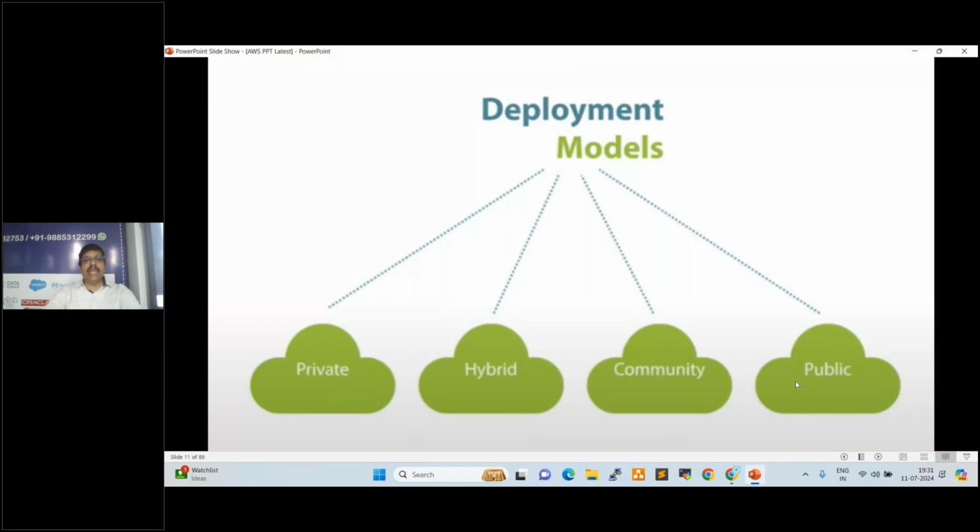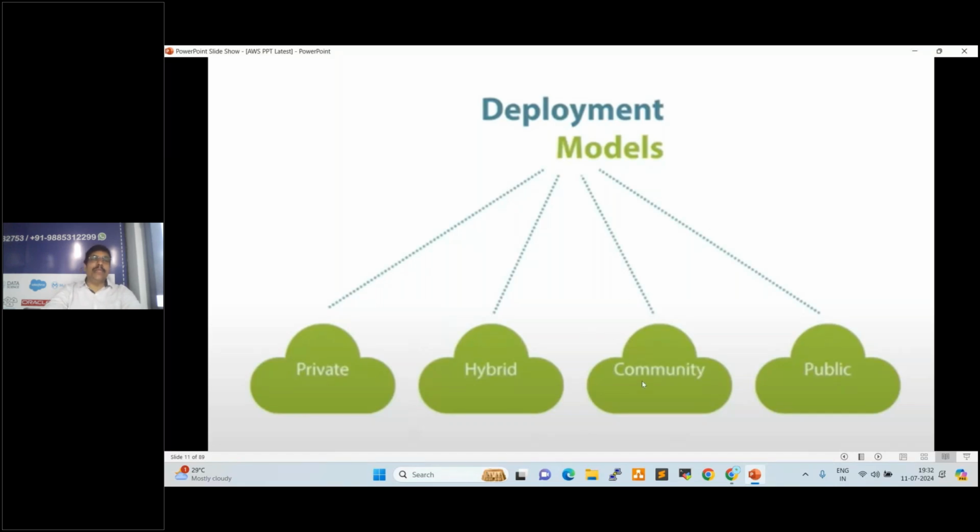The next one is hybrid cloud. What is hybrid cloud? Yes, a combination of both private and public. Currently, most of the organizations, most of the banks, are using hybrid cloud, right? So hybrid cloud is a combination of private and public cloud. They are hosting their database in their local cloud, the private cloud. They are hosting their websites in the public cloud, which is nothing but hybrid cloud, right?